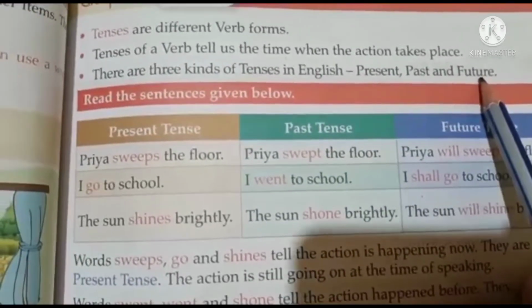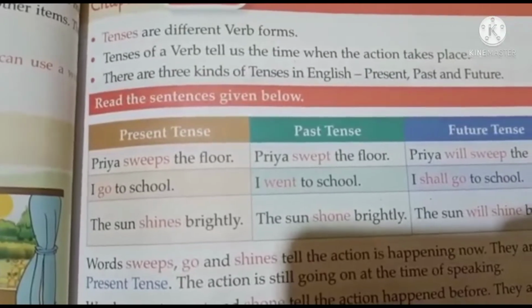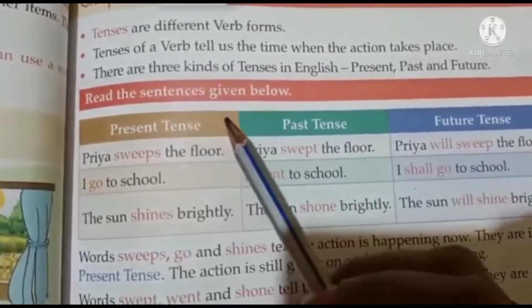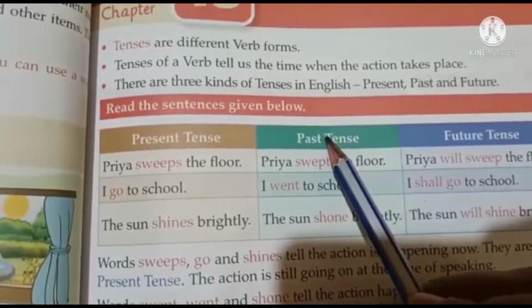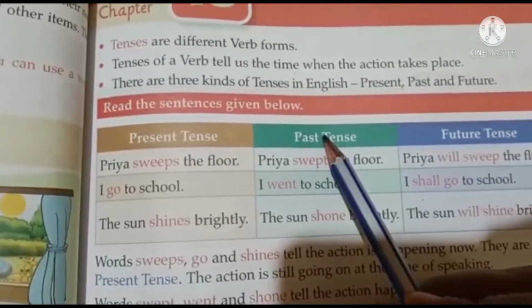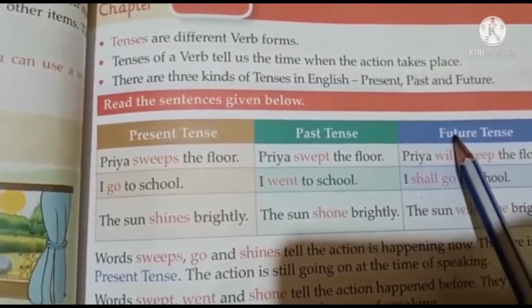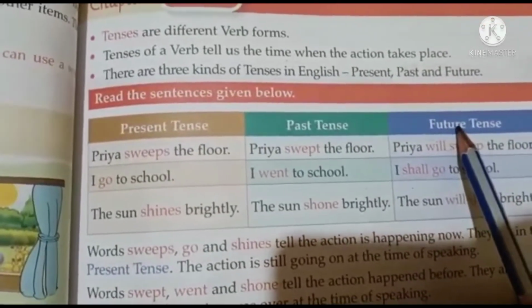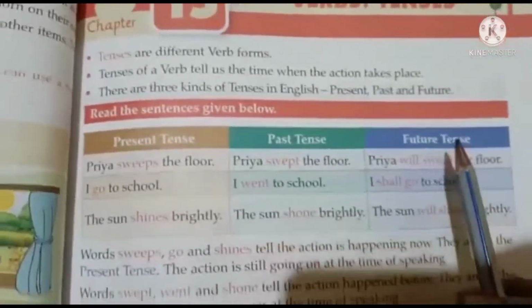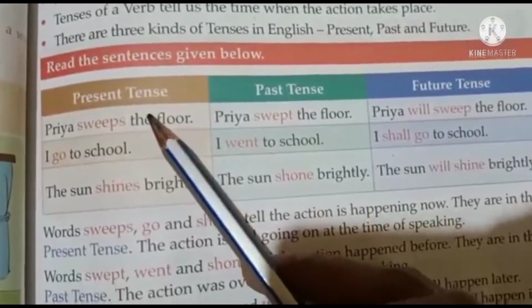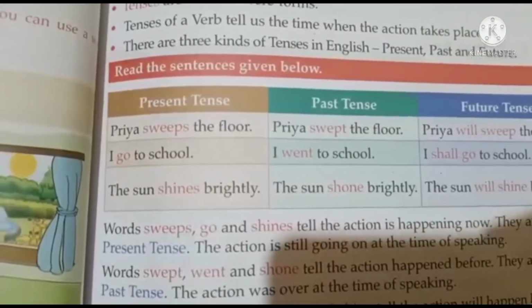You have studied this in your Hindi class also. Present tense is your Vartaman Kal. Past tense, what is past tense? Bhutkal. And what is future tense? Bhavishya Kal, right? So, Kal in English is tense. Okay, children. So, we are going to study the three tenses: present tense, past tense and future tense.